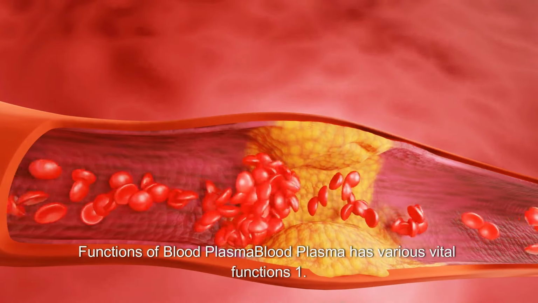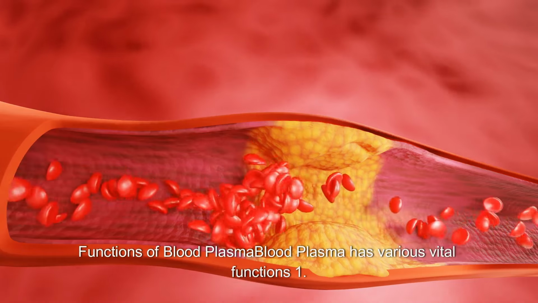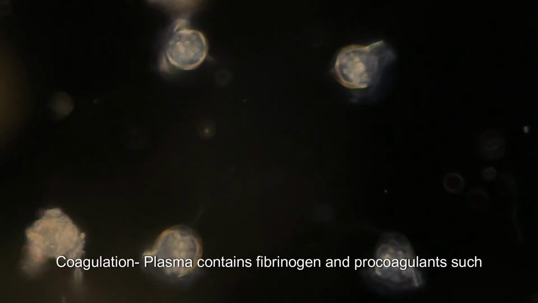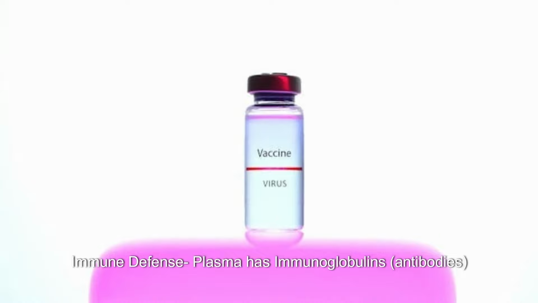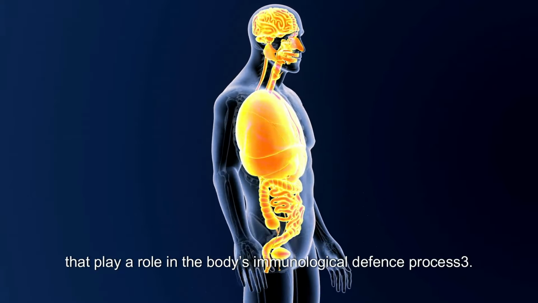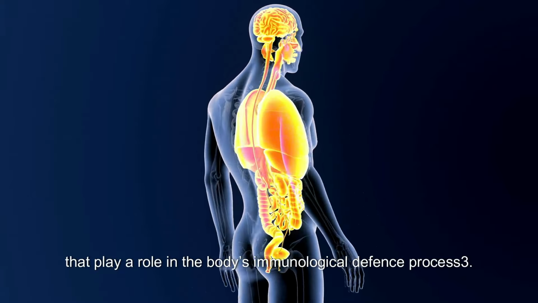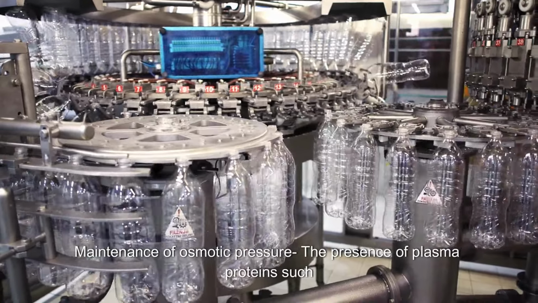Functions of blood plasma. Blood plasma has various vital functions. 1. Coagulation. Plasma contains fibrinogen and procoagulants such as thrombin and factor X. 2. Immune defense. Plasma has immunoglobulins, antibodies, that play a role in the body's immunological defense process. 3. Maintenance of osmotic pressure.